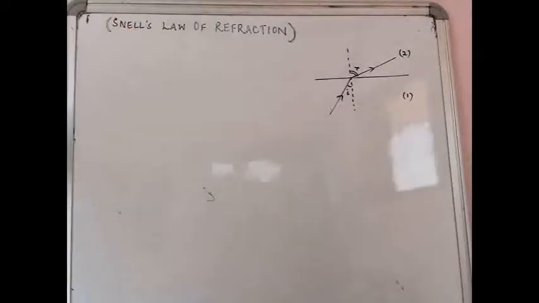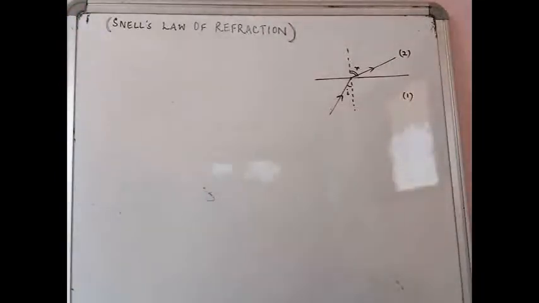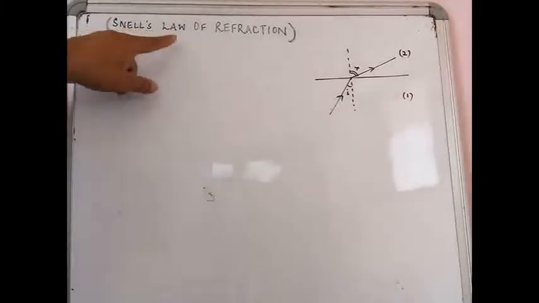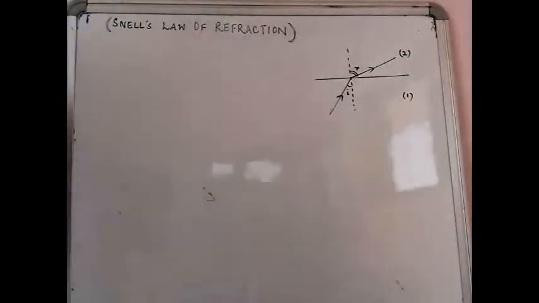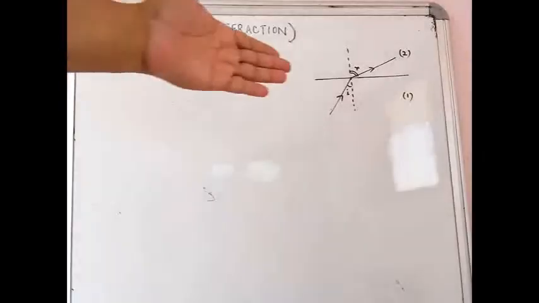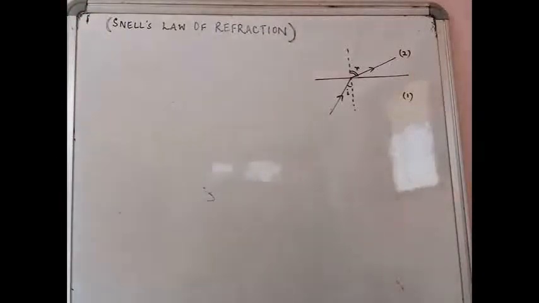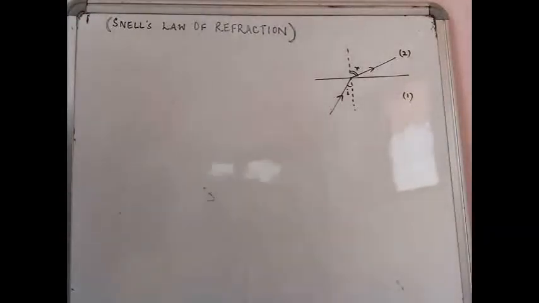Okay, so the next thing, or perhaps the last thing in this lecture about light, will be Snell's law of refraction. Now this refraction process that we have understood till now, I have once again drawn a diagram over here just to check if you have actually understood the process of refraction. After that we will go to Snell's law of refraction.